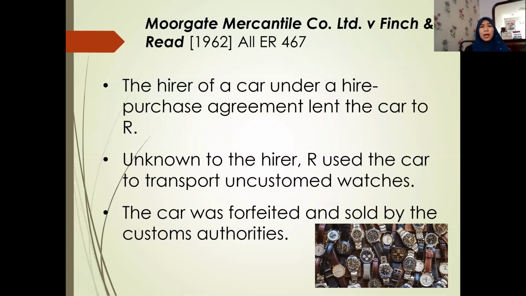All right, so the hirer of a car under a hire purchase agreement lent the car to the respondent, and then unknown to the lender, the owner, quote unquote, the hirer, the respondent used the car to transport uncustomed watches, which is illegal against the law. You're supposed to pay tax for the watches. And then the car was forfeited and sold by the customs authorities.